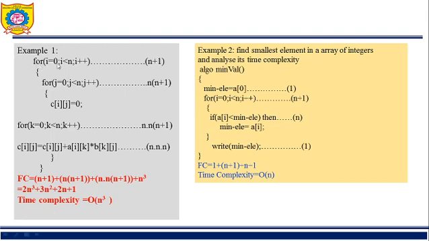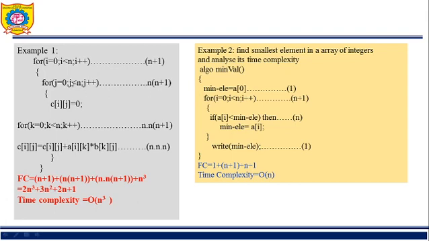These are some other examples here. First is for I is equal to 0, I is less than n, I plus plus. Because this is the first for loop, it will execute n plus 1 times: n times for the true condition and 1 time for the false condition. Then next again a for loop. This is the inner for loop, within the I for loop. So this statement will execute n times, and because this is a for loop, it will execute n plus 1. So this j for loop will execute n into n plus 1.